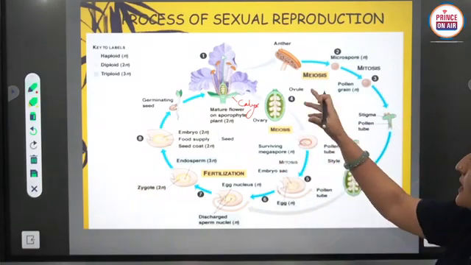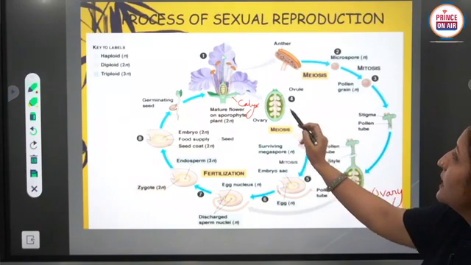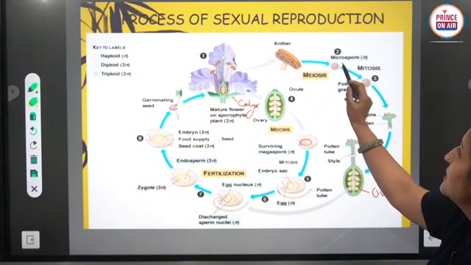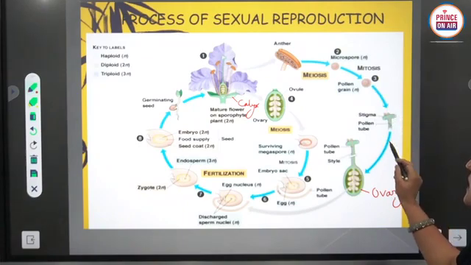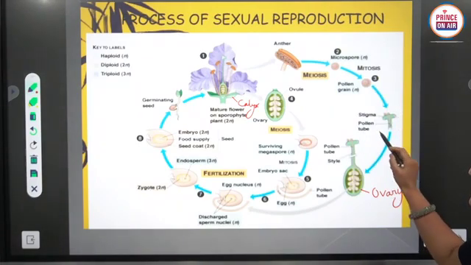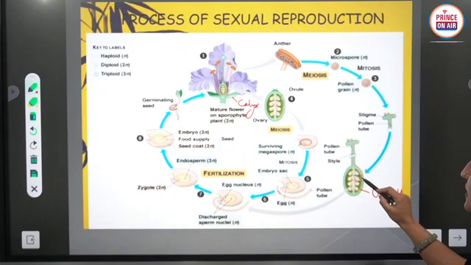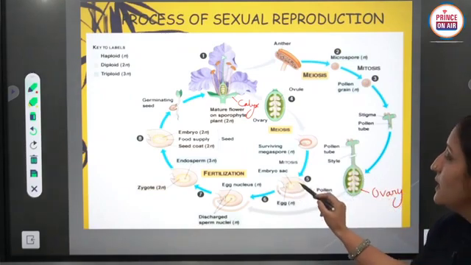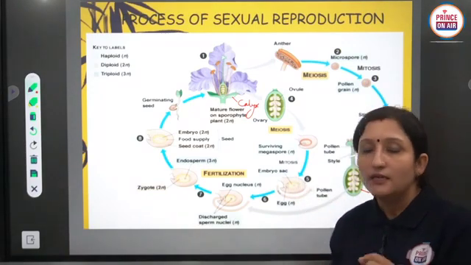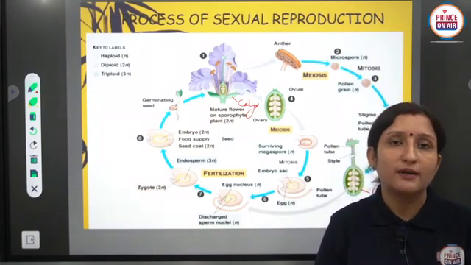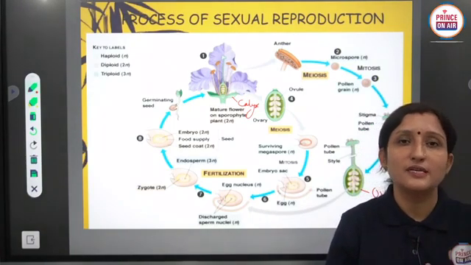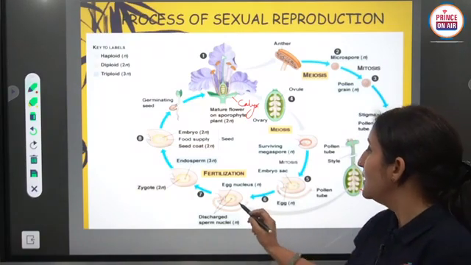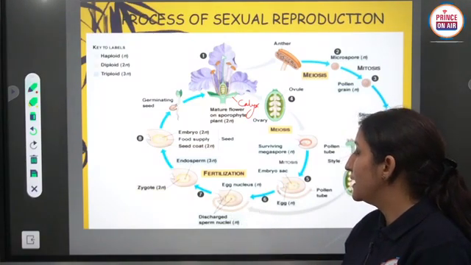Like in China rose, this is the flower and this is the anther in which many pollen grains are developed, and after pollination the pollen tube is formed, and the pollen tube reaches inside the ovule in the embryo sac, and the embryo sac has the egg cell, and the egg cell is fertilized. The egg cell is fertilized with the fusion of male gametes.